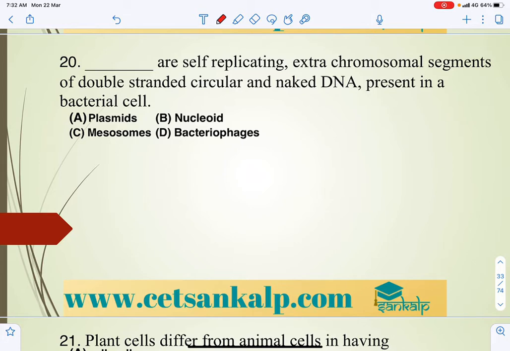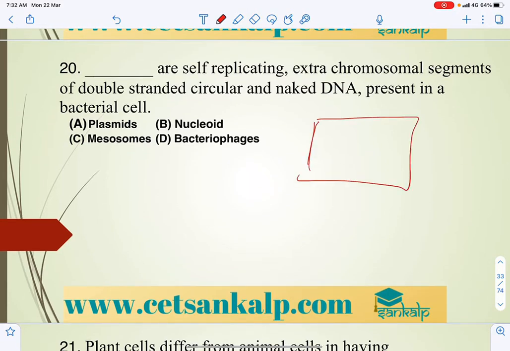Generally we know that in the bacterial cell there is a nucleoid without nuclear membrane, and circular extra chromosomal DNA which has the capacity for self-replication. The answer for that is plasmid.